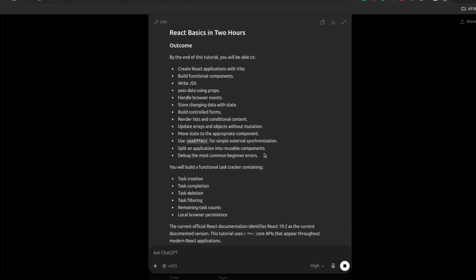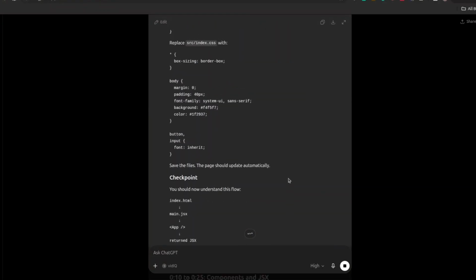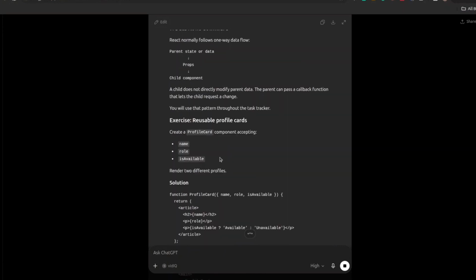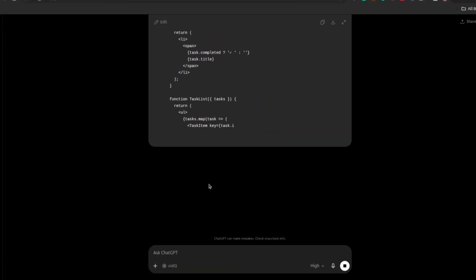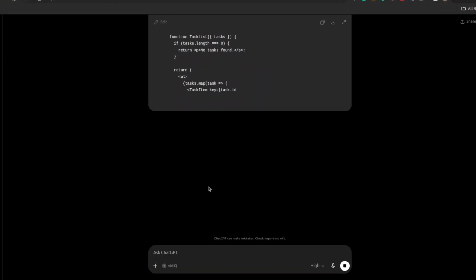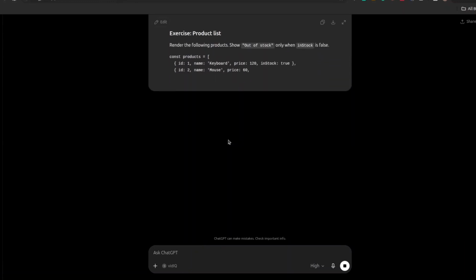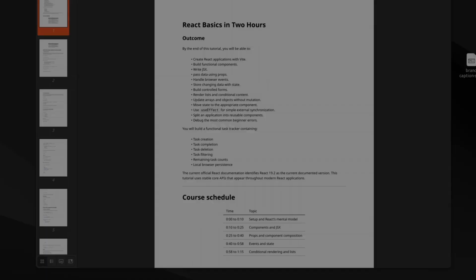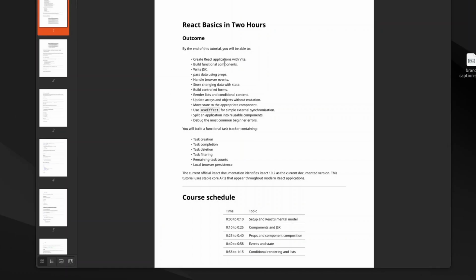Okay, this is done. Gave me a tutorial. Look at that. It even gives me exercises. There's a lot going on here. It hasn't even stopped generating. Still scrolling down. Great, so I've waited for it and it is finished. It produced a PDF for me, so I'm just gonna follow the PDF and let's get to learning this.